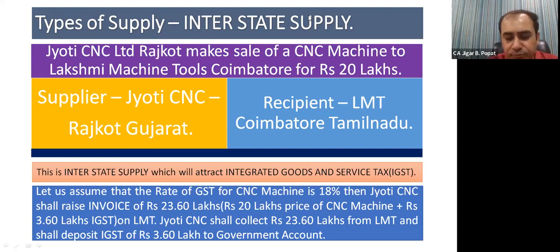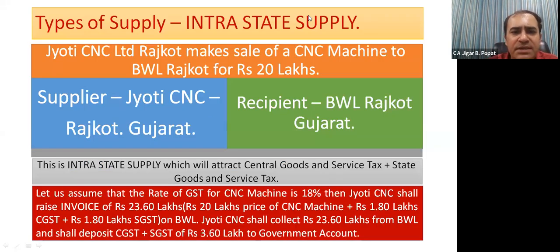Good, chalo. Next, and this is interstate supply, okay? Now the next is intrastate supply. As I already told you, if supplier and recipient both are within Maharashtra, then it is intrastate supply. If supplier and recipient both are within Uttar Pradesh, then it is also intrastate supply. But if supplier is in Uttar Pradesh and recipient is in Maharashtra, it is interstate supply, as you all know.